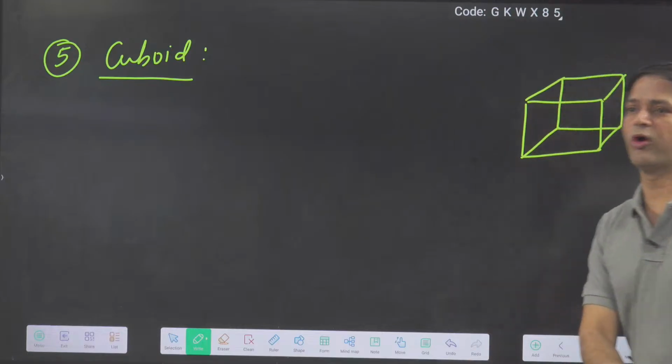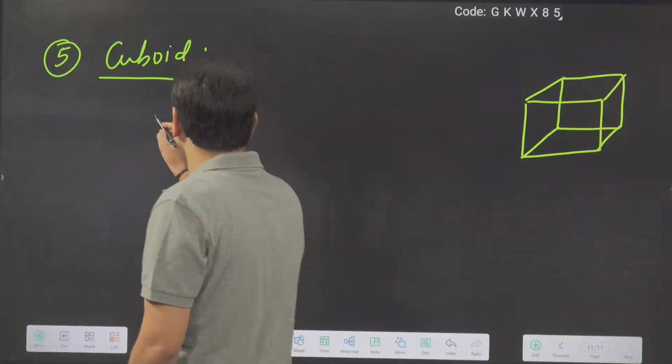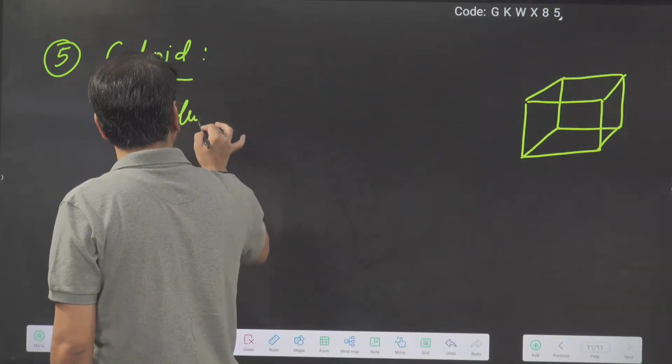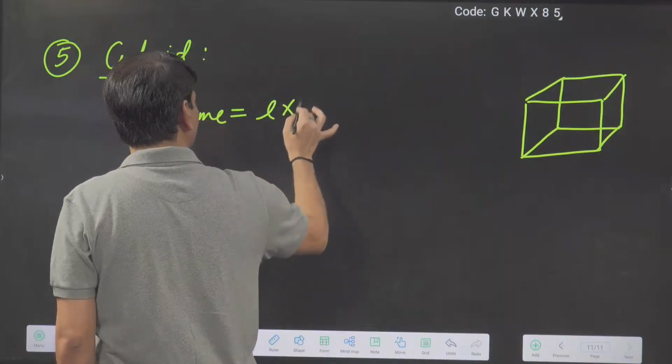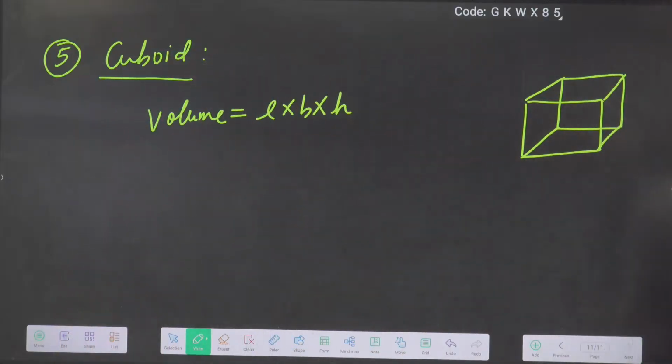What is the volume of a cuboid? Volume is equal to L into B into H, length into breadth into height. Cuboid we rarely use.